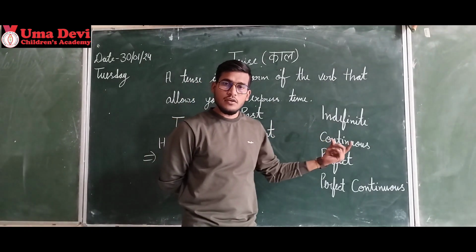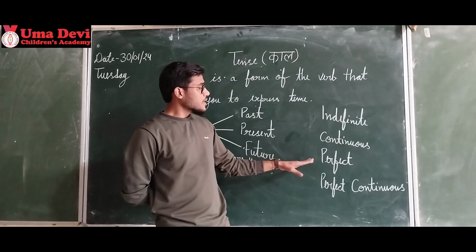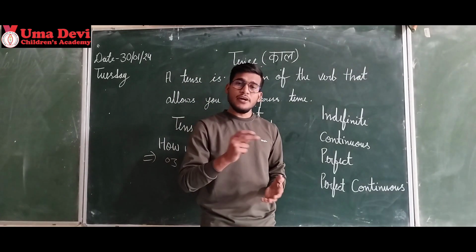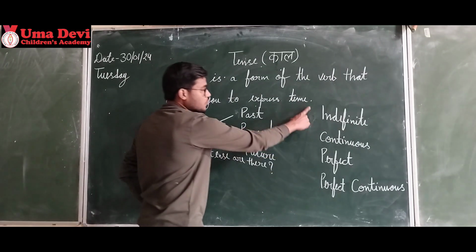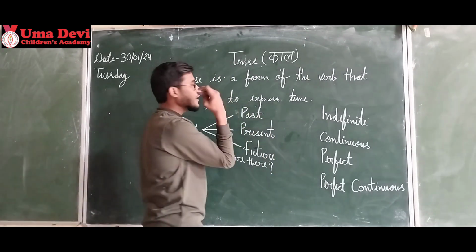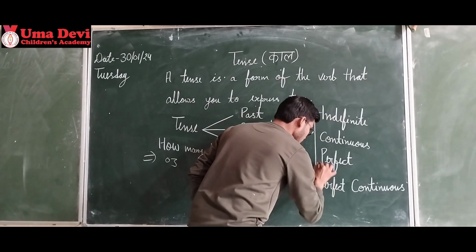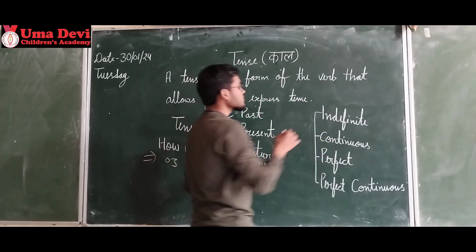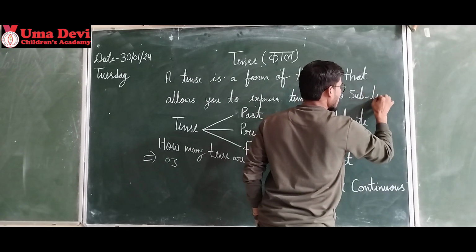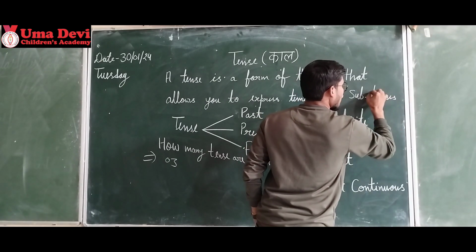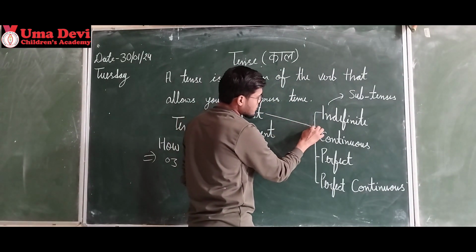Okay. When anything is going on, then it comes in continuous. When something has happened, done fully, then it is perfect. And when something is half done, half is going on, then we can say perfect continuous. Okay. So these 4 subtypes go with every tense. Like when we talk about past, then it goes like this. 4 subtypes of tense, that is called subtenses.